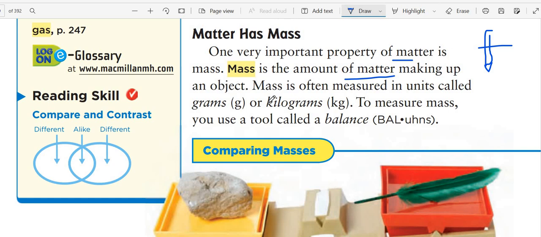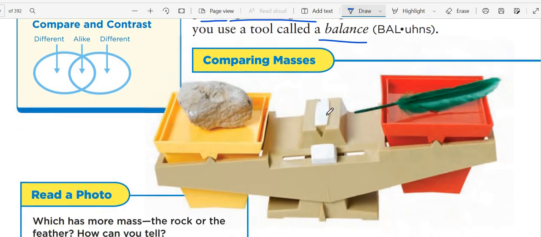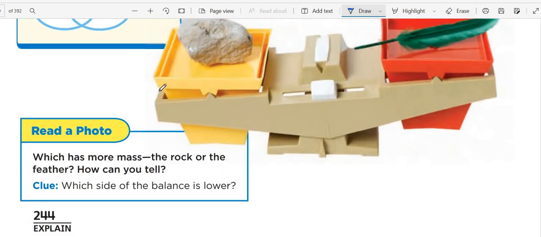The mass is often measured in the unit of gram and kilogram. To measure the mass, we use a balance. The balance has two sides. The heavier one will go down, but the lighter one will go up.